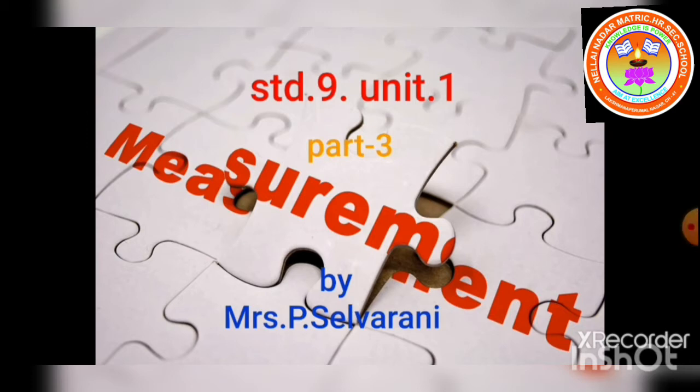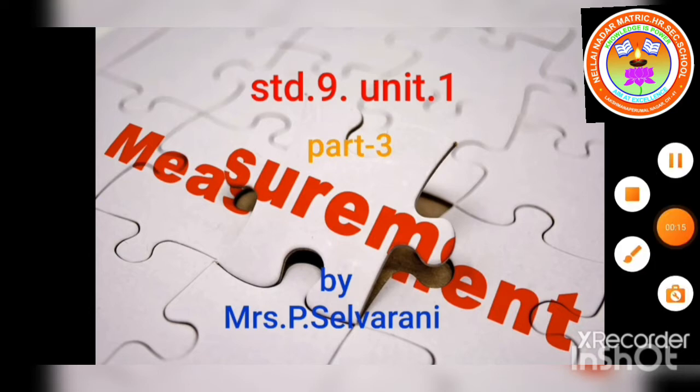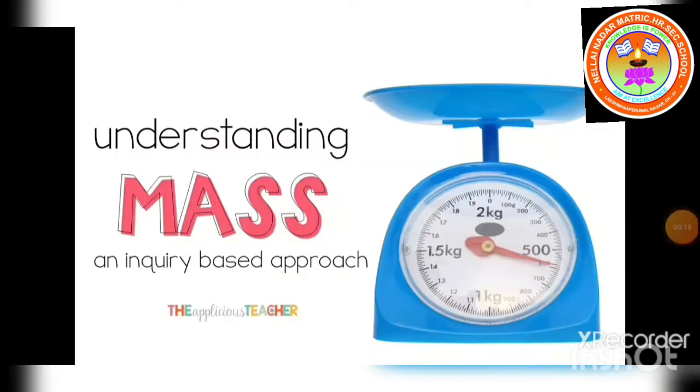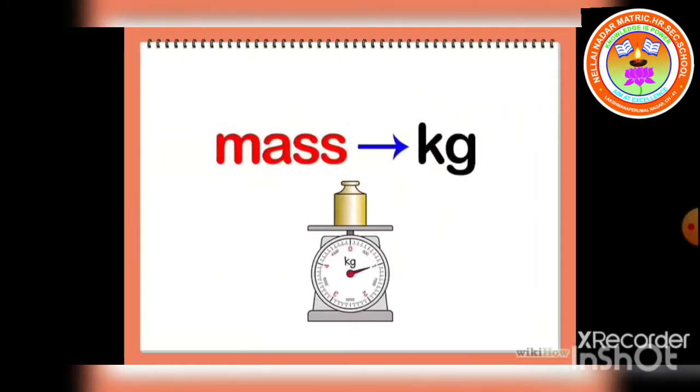Today we are going to discuss mass in measurement lesson, which is the first unit in physics. Mass is the quantity of matter contained in a body. The SI unit of mass is kilogram. It is denoted by the symbol kg. 1 kilogram is the mass of a particular international prototype cylinder made of platinum iridium alloy.